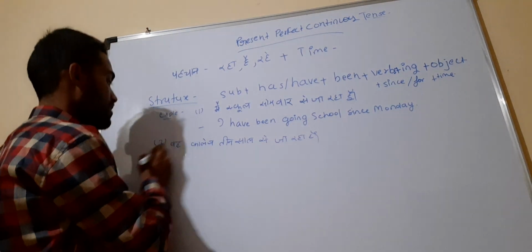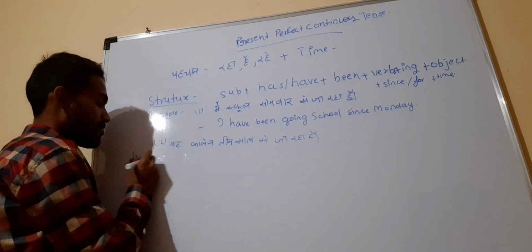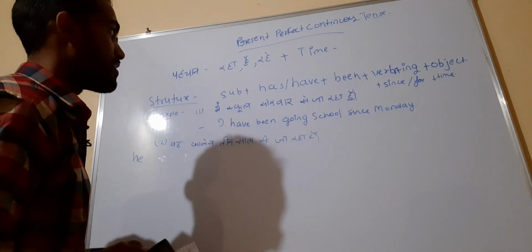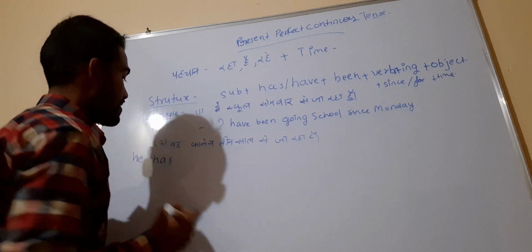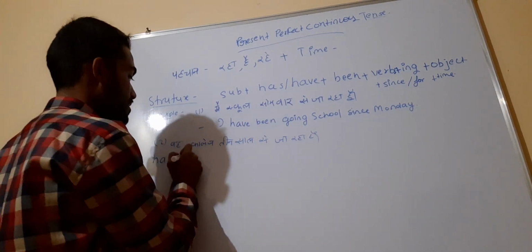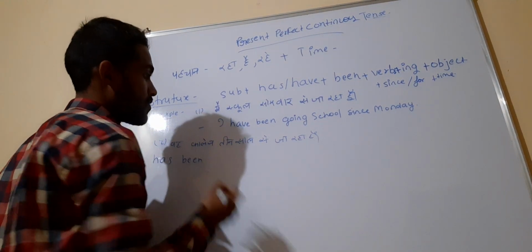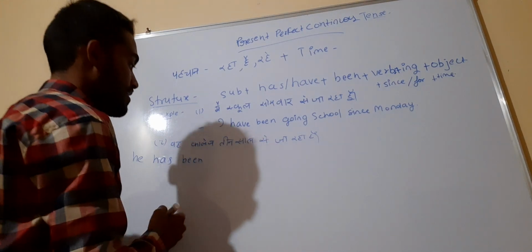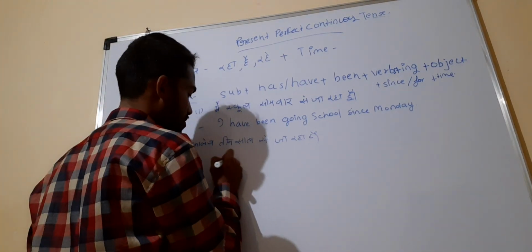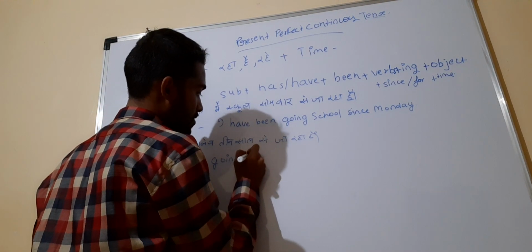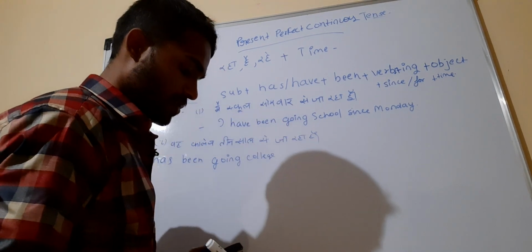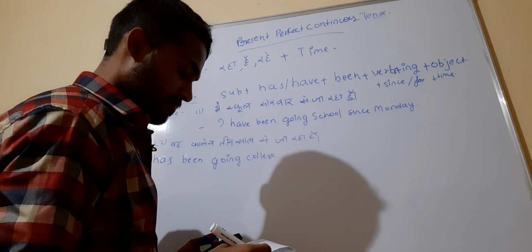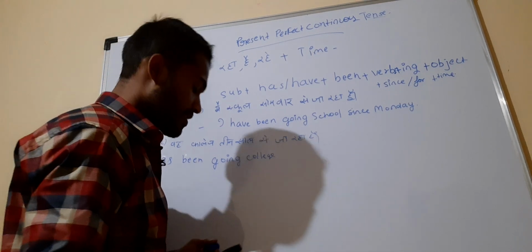Okay, so he is singular, so I will use has. So he has been. Okay, has been, that is the procedure for writing. He has been going to college, for what, since.